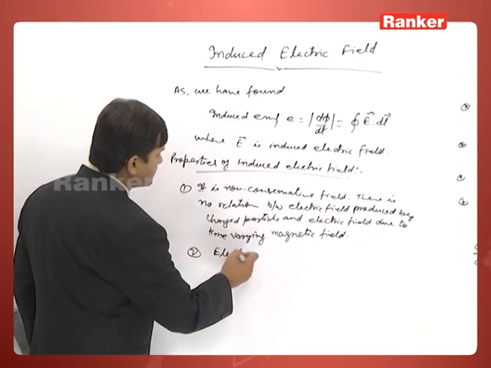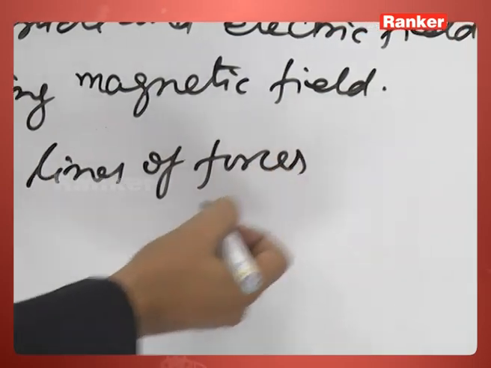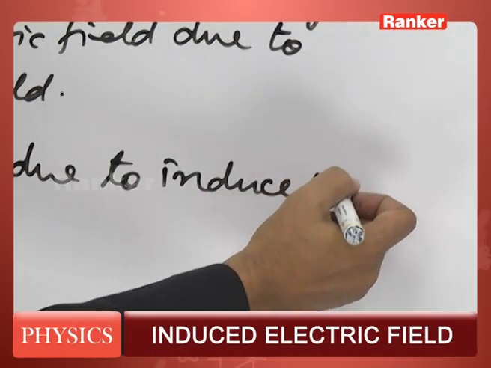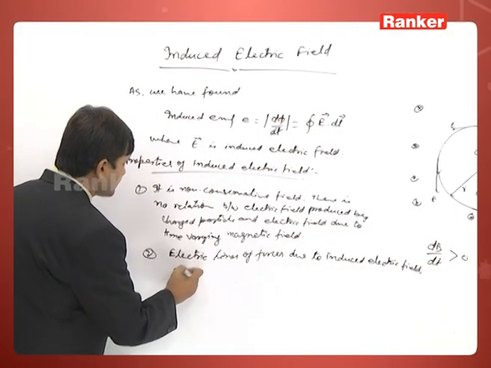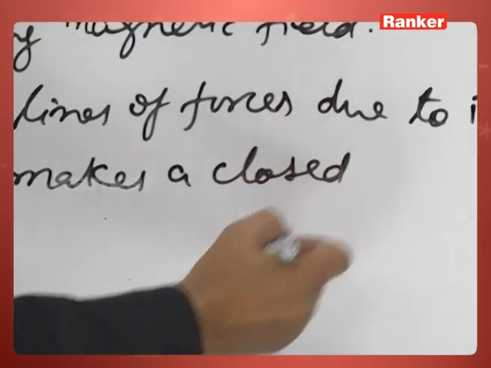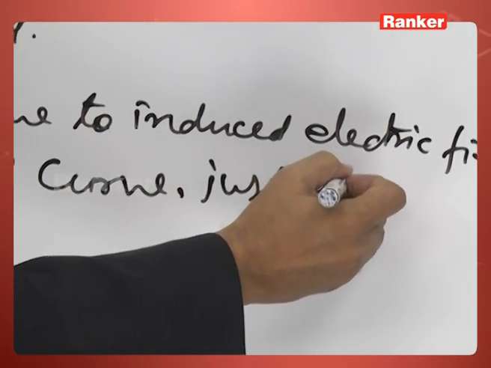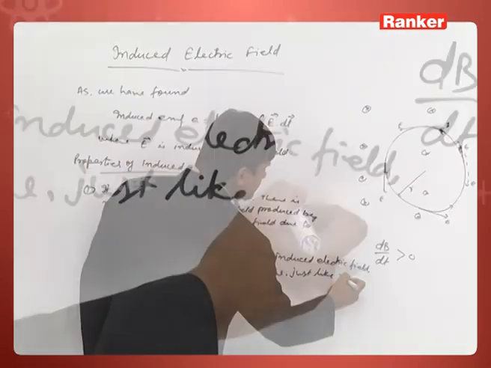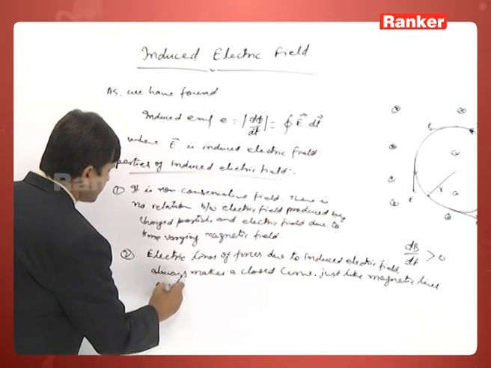Second point, the electric lines of force due to the induced electric field always make a closed curve, just like the magnetic lines of force.